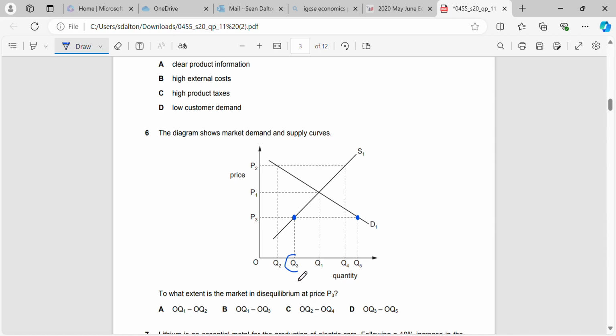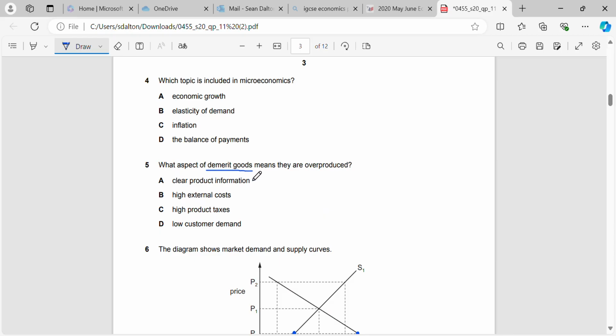So in this case, that's Q3, which we can see here where we hit the supply curve, to Q5, which is where we have our excess demand. So D will be our correct answer there. So all we have to do is go to P3 and then match up where we hit demand and supply.